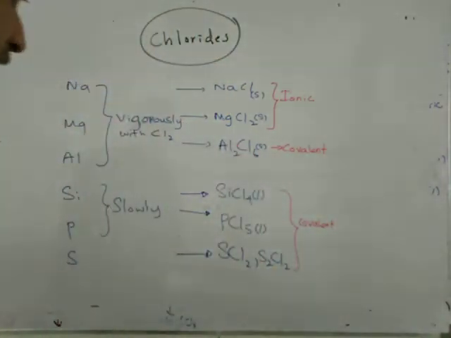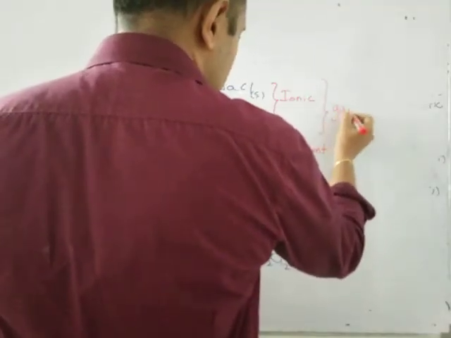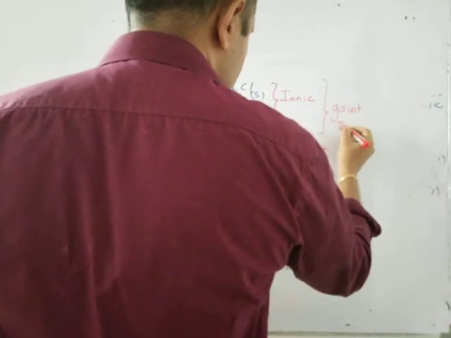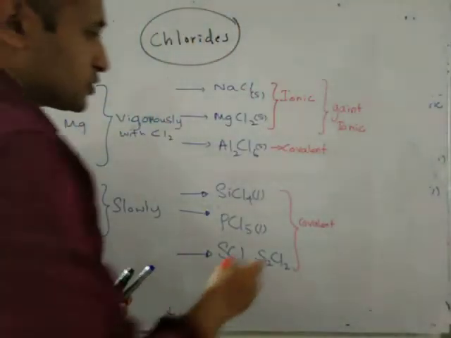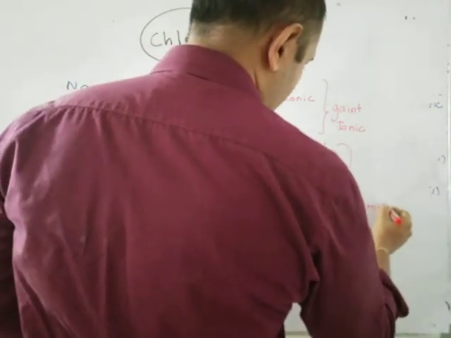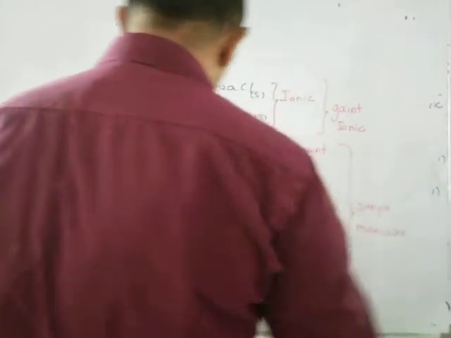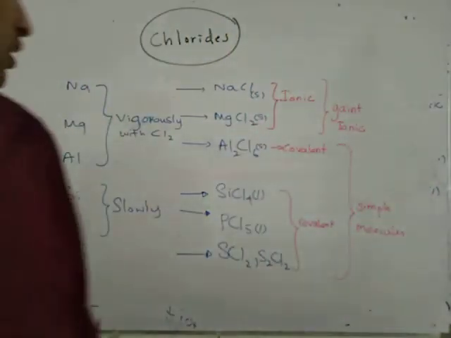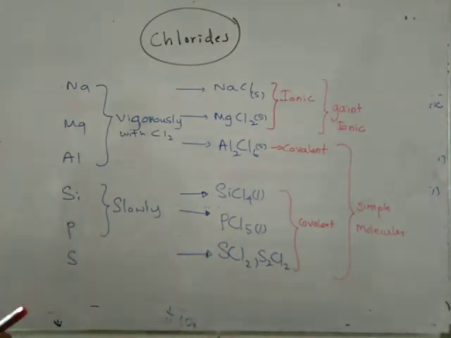Now, if you come to their structure, you know that these two form giant ionic structures. But if you take the others, they are simple molecules. Right. Now you can easily memorize the chlorides. It's most of the properties in this short note, right?